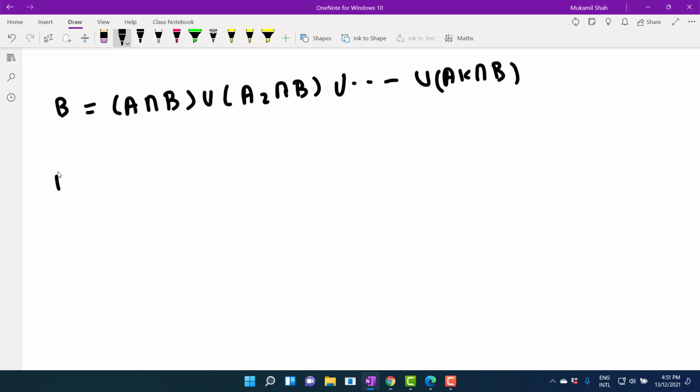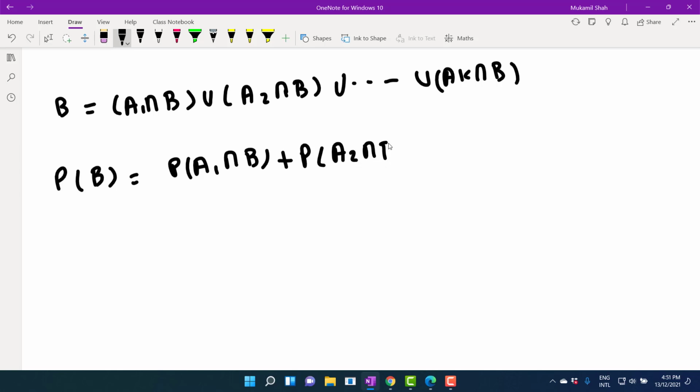Applying probability on both sides, probability of B is equal to probability of A1 intersection B, plus, since probability applied on union becomes plus, probability of A2 intersection B plus up to so on plus probability of Ak intersection B.